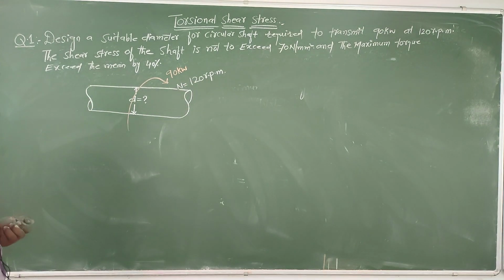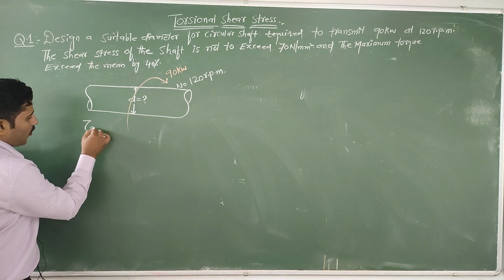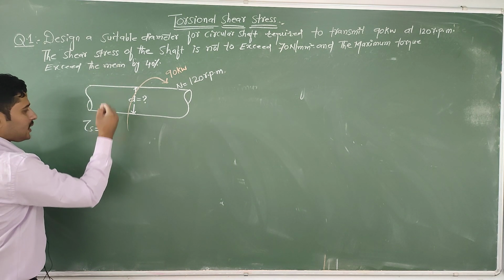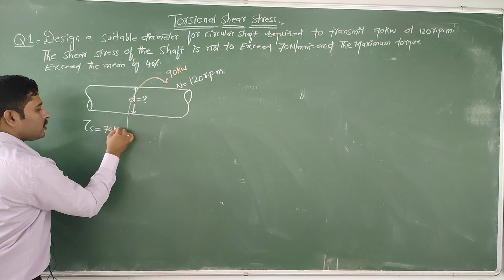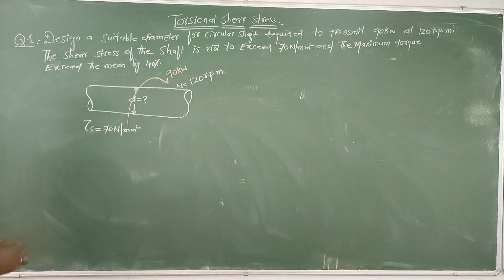Okay, the shear stress of the shaft is not to exceed 70 Newton per mm square, and the maximum torque exceeds the mean by 40%.